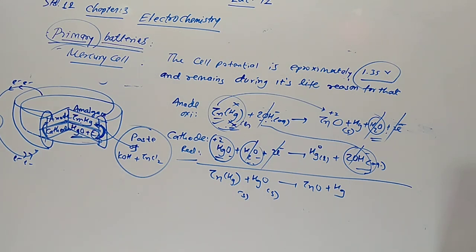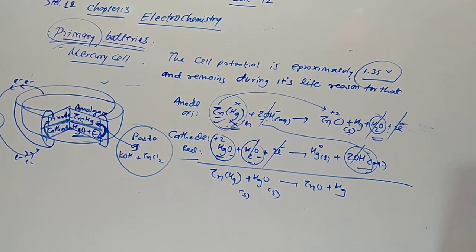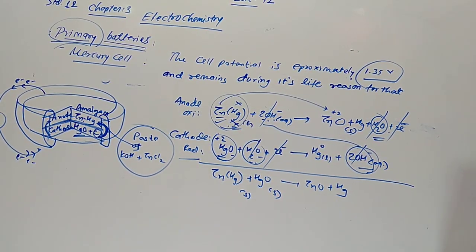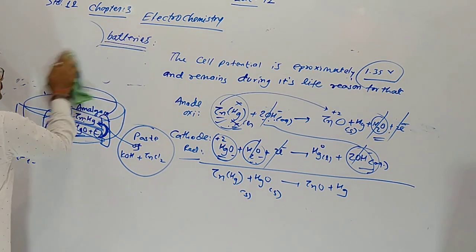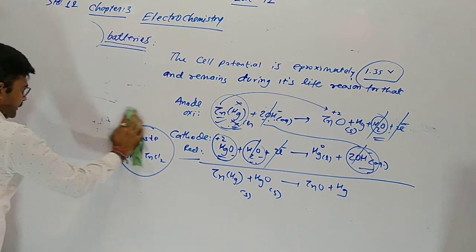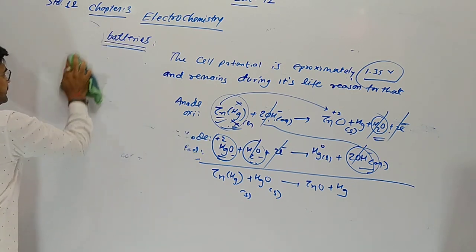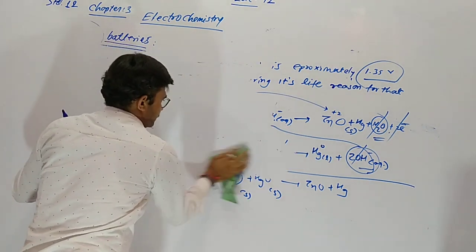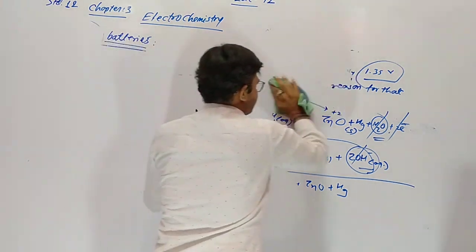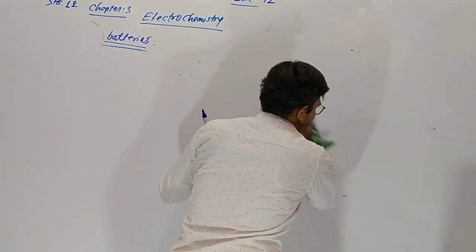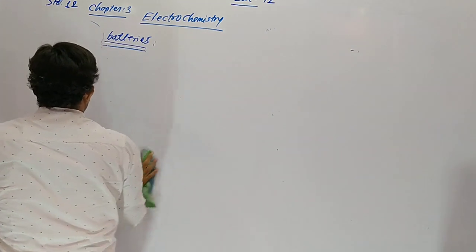Now we are in our secondary cell, secondary batteries. In our syllabus, there are 2 primary batteries. Now 2 secondary batteries.